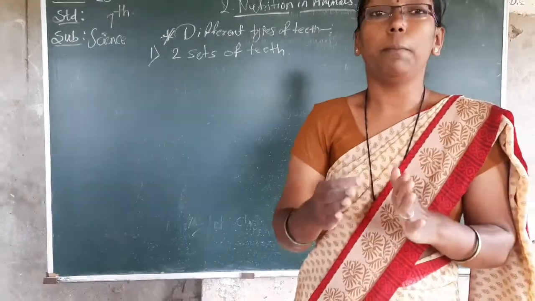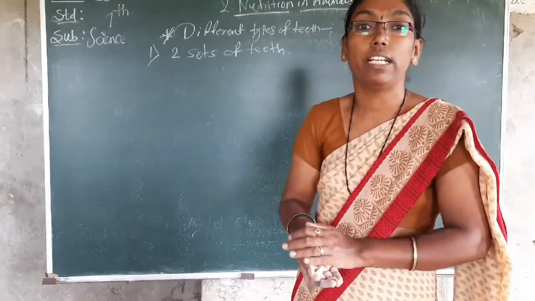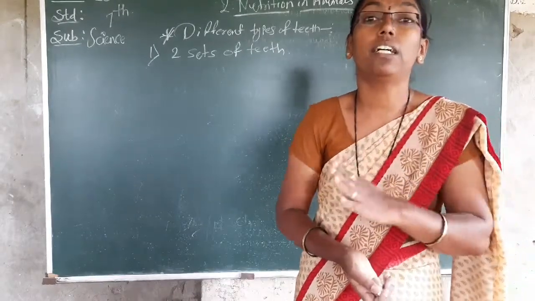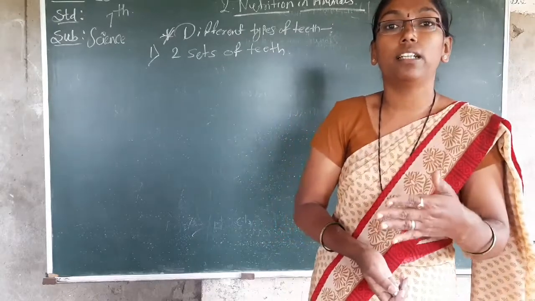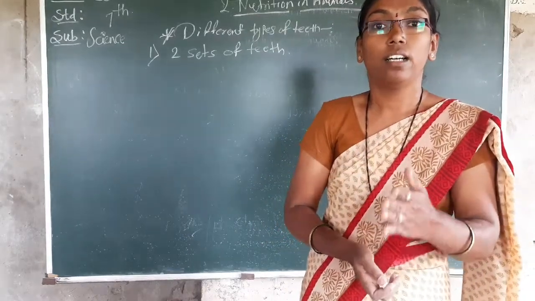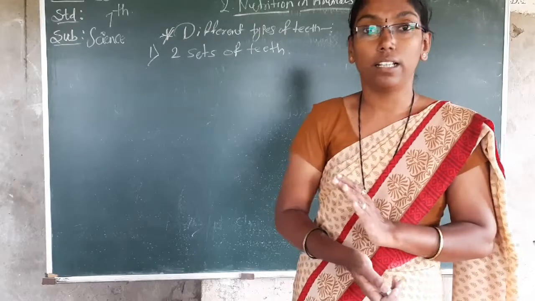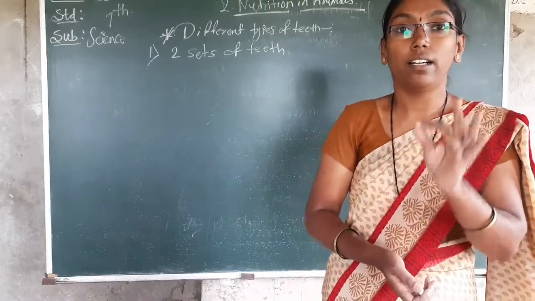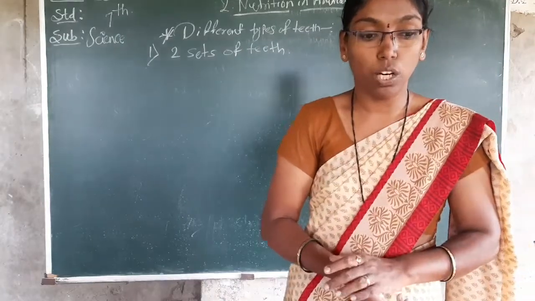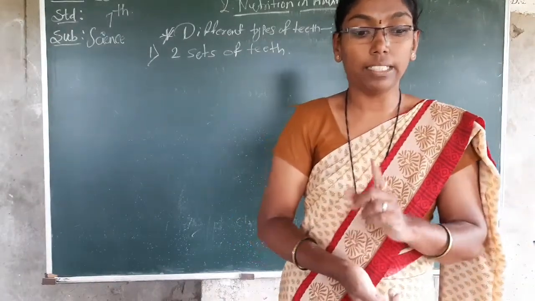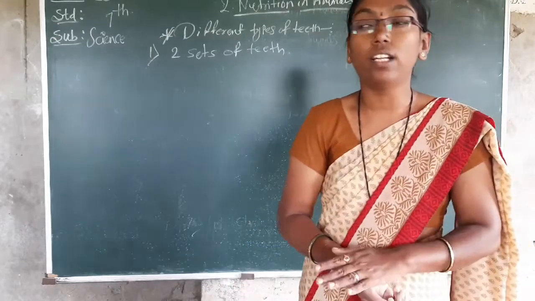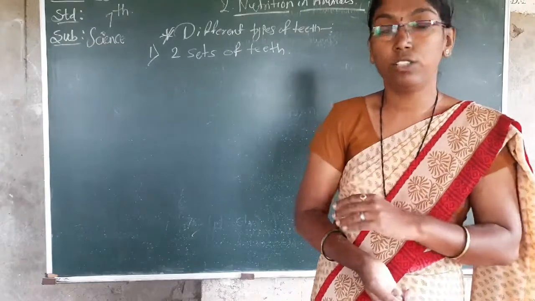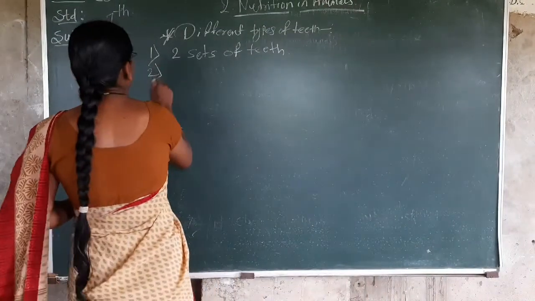Second point, up to a minimum of 6 to 7 years, a baby has milk teeth, and after the milk teeth, after 7 or 8 years, you get permanent teeth. So minimum two types, milk teeth and permanent teeth, come in your life. Don't forget the second point: milk teeth are temporary, and permanent teeth last up to death. So second point, two types of teeth.